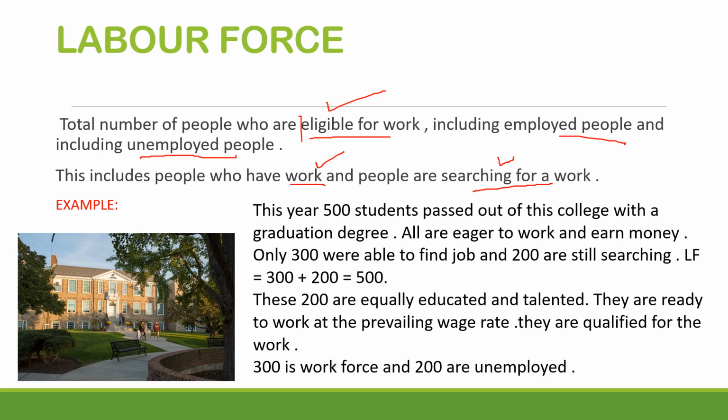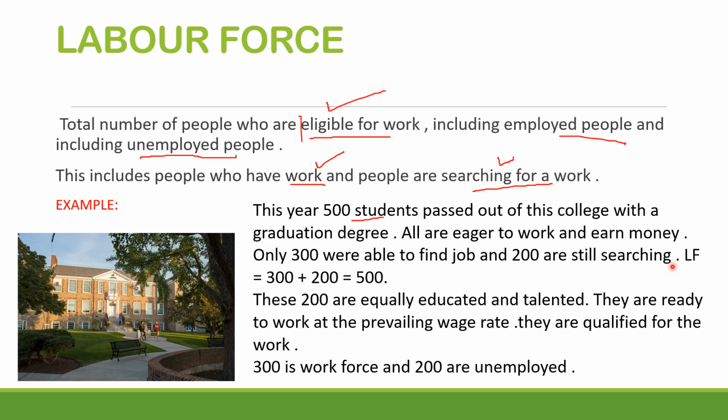Let us take a very simple example. The photo you are seeing on your screen is that of a college. This year, 500 students passed out of this college with a graduation degree. Very good. All are eager to work and earn money. Everybody wants to earn a living, so they are ready to work. But out of these 500 people who passed out, only 300 were able to find the job. And 200 were not able to find the job, but they are searching for a job. The process of search of a job is on and they are looking for a job. If they get the job, they will definitely be employed and they will start working.